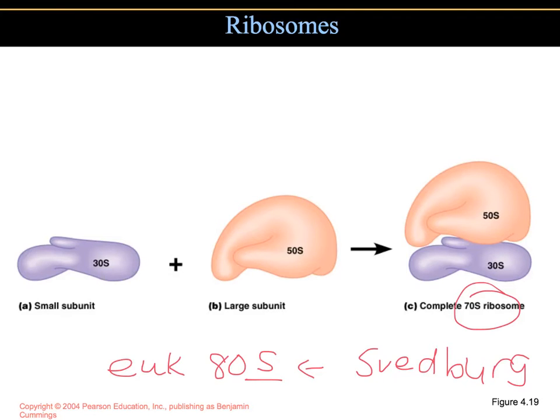These Svedberg units essentially indicate how fast, if you were to centrifuge these, the rate of settling of the sediments. The sedimentation rate is a function of the size, and also a function of the weight and the shape of a particle. The subunits of the 70S ribosome are a small 30S subunit containing one molecule of rRNA, and then a 50S subunit, which contains two molecules of ribosomal RNA, or rRNA.